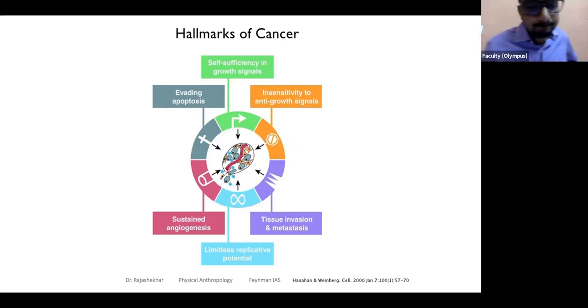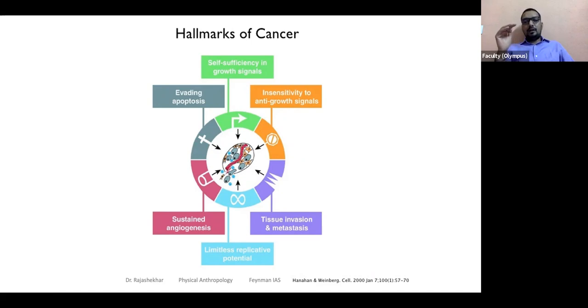Okay, the fifth one is limitless replicative potential. So keep multiplying. It doesn't matter whether it is touching your arm or this tissue. It will keep growing outside your body. You probably see people having tumors like this, tumors on the head, tumors on any part of the body, inside or outside. Limitless replicative potential. It keeps growing and is not following the rules of cell division.